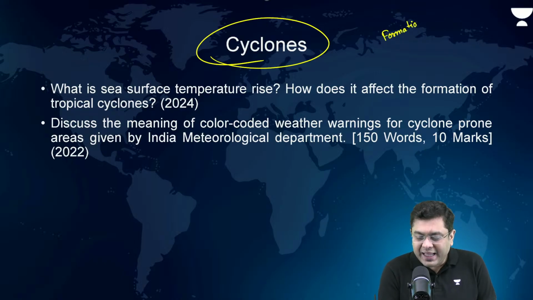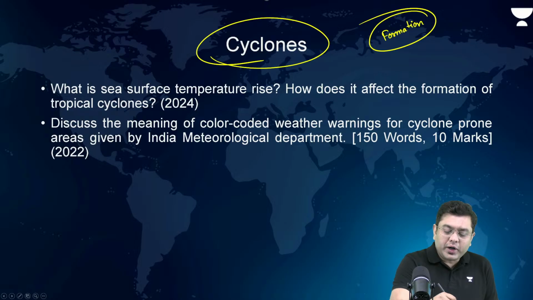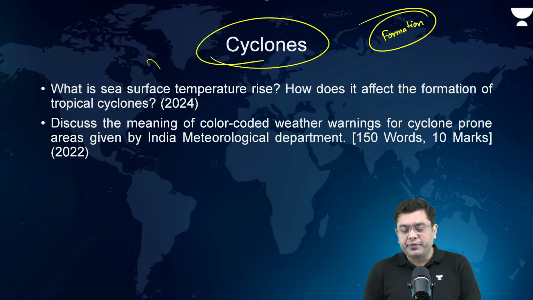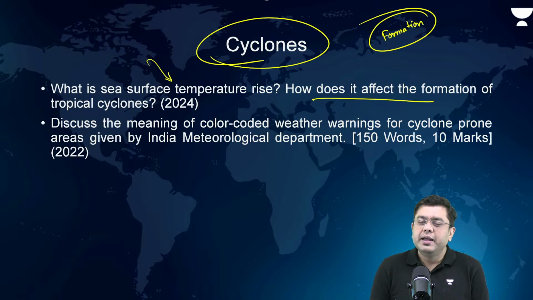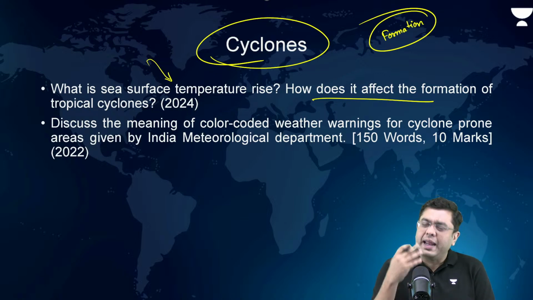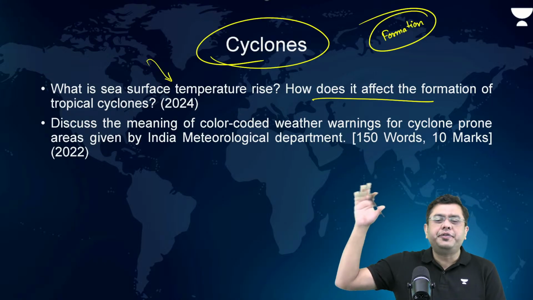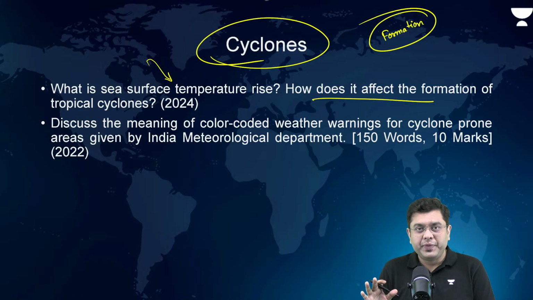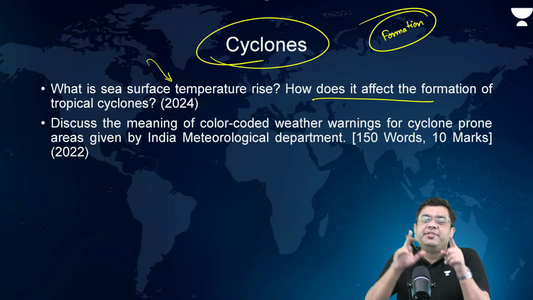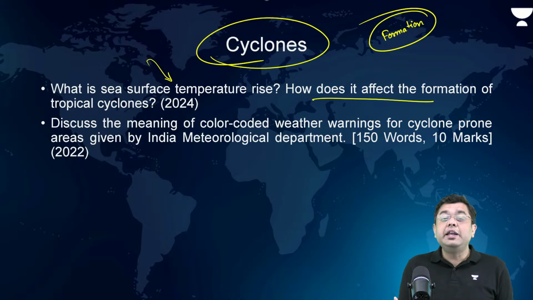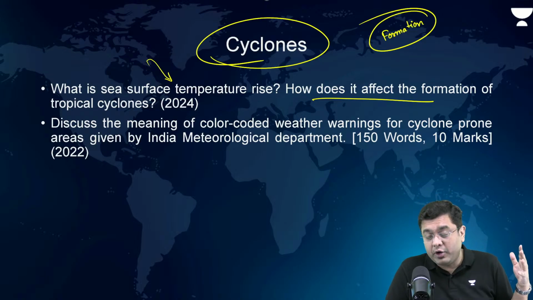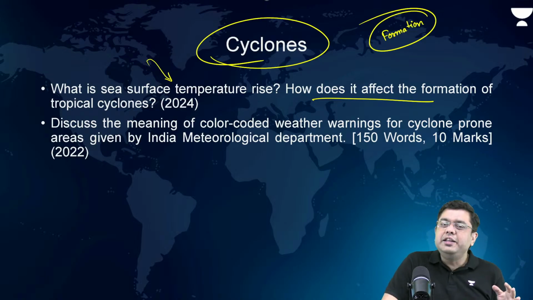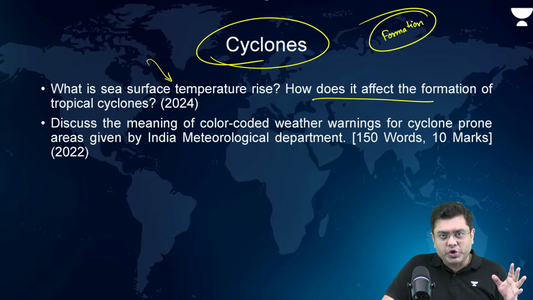Last year, UPSC had asked a question: what is sea surface temperature rise? How does it affect the formation of tropical cyclones? Now, if it is a 10-marker question, you don't have a lot of scope to elaborate about the impact of sea surface temperature rise overall. Just the aspect of how sea surface temperature rise is leading to greater frequency and higher intensity of tropical cyclones. Okay, so that needs to be mentioned, right?